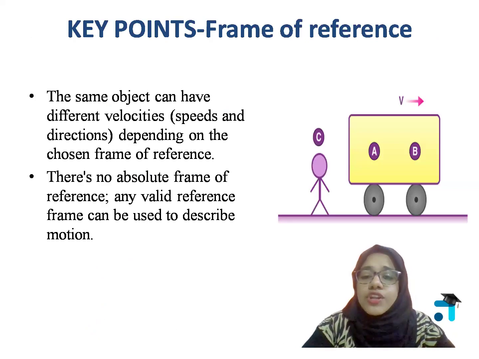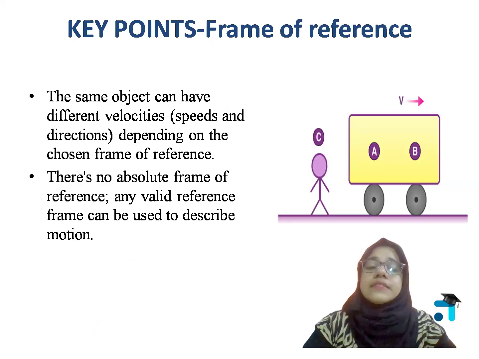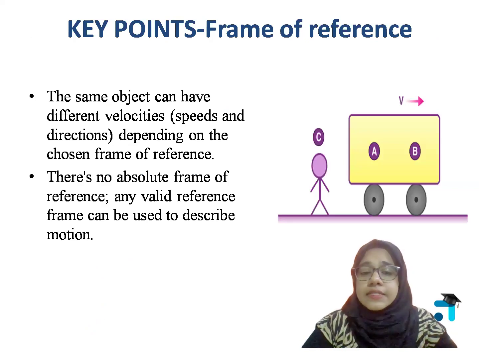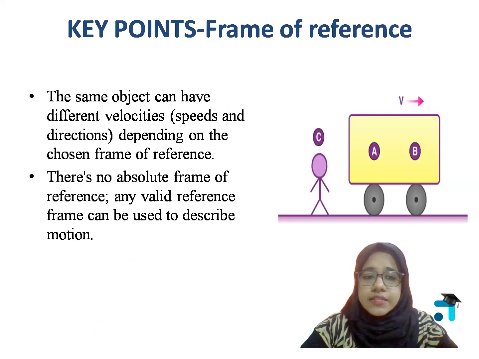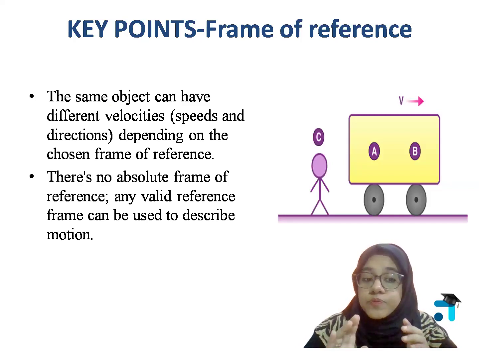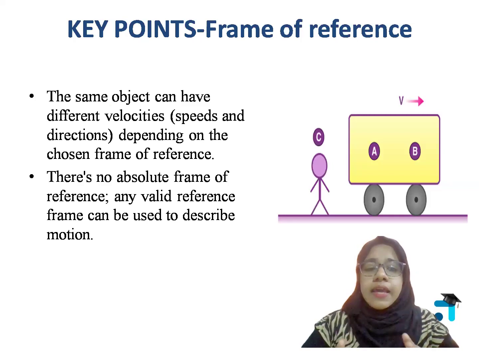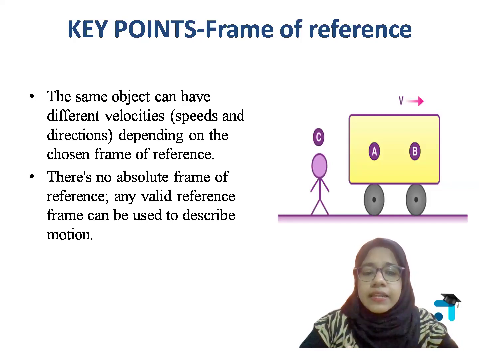A appears to be stationary for B. Now for C, what is the velocity of A? It is 60 meters per hour. So the same object can have different velocities depending on the chosen frame of reference. നമ്മൾ എടുക്കുന്ന frame of reference അനുസരിച്ച് there will be different velocities. So you cannot say there is an absolute frame of reference. Absolute frame of reference എന്നുള്ള ഒരു concept ഇല്ല. This frame of reference is valid and it can be used to describe motion. Frame of reference നമുക്ക് മോഷനെ കുറിച്ച് describe ചെയ്യാൻ വേണ്ടി യൂസ് ചെയ്യാവുന്നതാണ്.